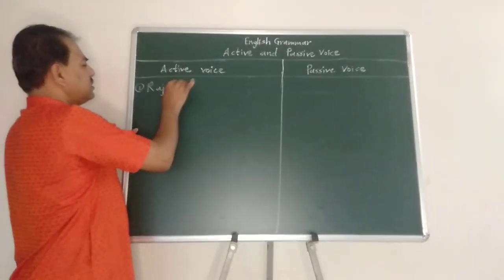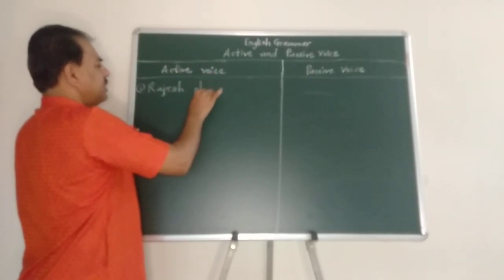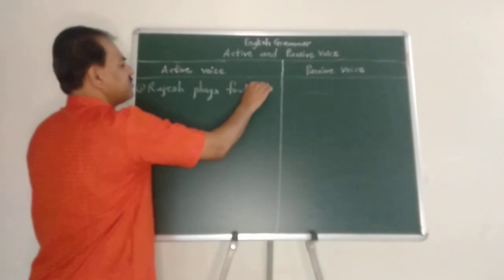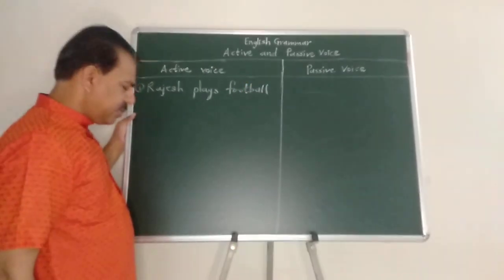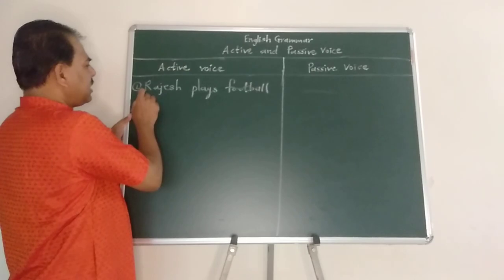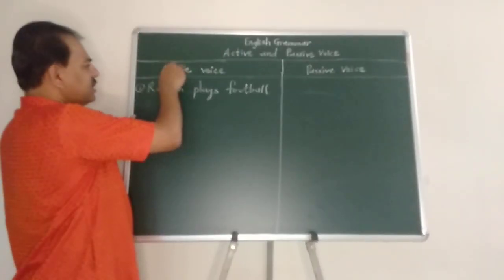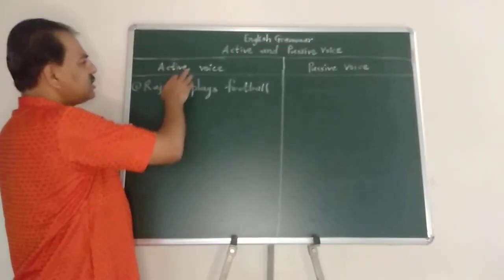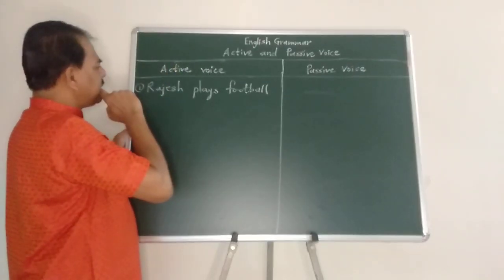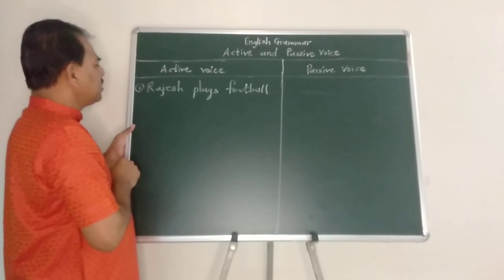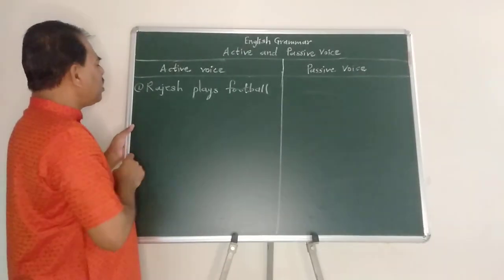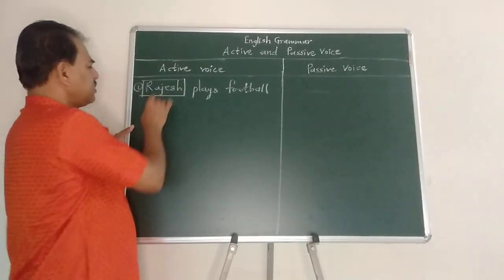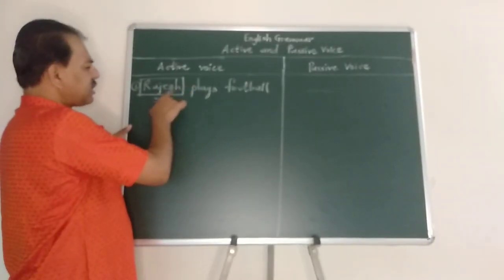Rajesh plays football. Now step number 1, find the voice. I have written in the column "active voice", but this is not the reason. This is for my convenience, but the step is this: who plays football? Rajesh. So the doer or subject is in the action, so the verb is used accordingly.